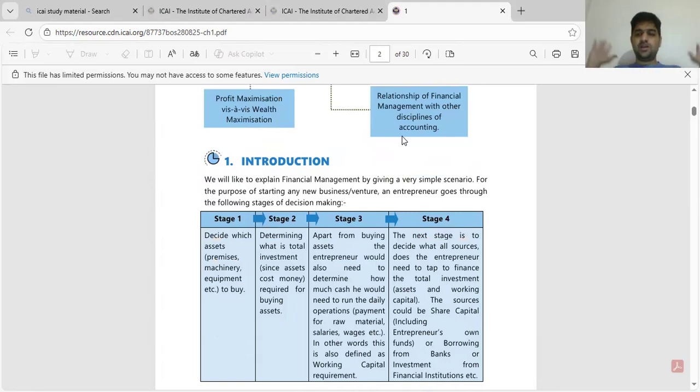So this is a basic understanding of financial management. From where to bring the money, where to deploy the money. And once the fund is deployed, that will give us some return. That will give us some profit. This profit, how to distribute among the persons who brought the money. This is a simple understanding of financial management.